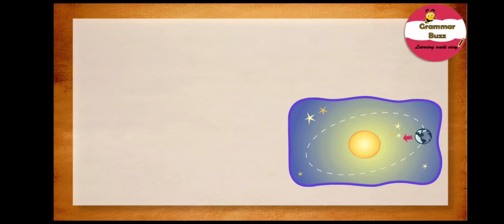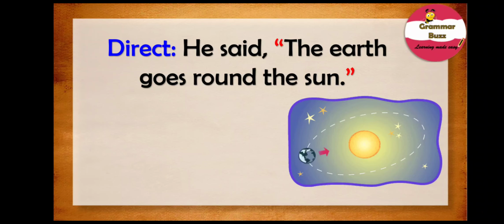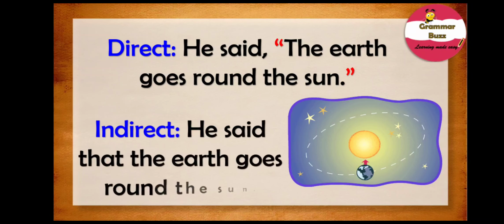Let us take into account this example. And it states, he said the earth goes round the sun. Since the sentence states a universal fact, when we convert this sentence to indirect speech, the verb in reported speech, which is in present tense, will remain unchanged. So, in our indirect speech, we will have, he said that the earth goes round the sun.